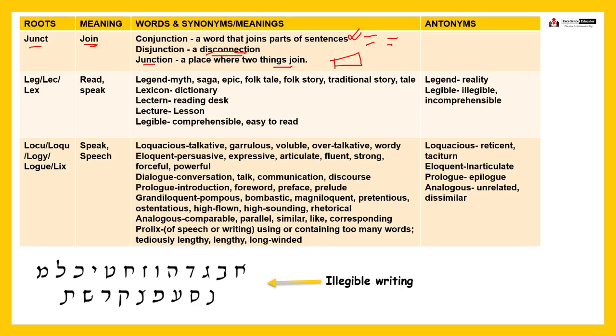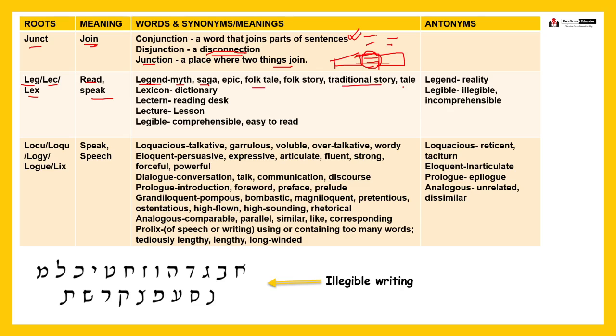Suppose this is a metal plate and this is another metal plate, then you are forming a junction between these two, right? By welding, you are forming a joint between these two metals, two metal plates. This is the basic format of welding and bridge construction, right? Next, leg or lex means to read or speak, fine. So legend means a myth or saga, or folk tale, right?